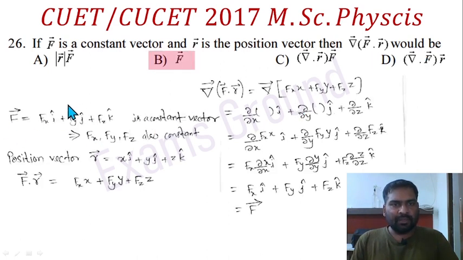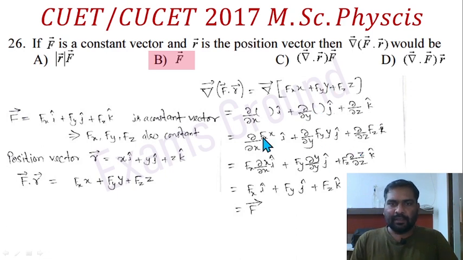Take f equal to some constant vector: fx i cap, fy j cap, fz k cap. Since it is a constant vector, fx, fy, fz are constant. Take the position vector, so f dot r is equal to this. Now take the gradient: i cap, j cap, k cap with derivatives del x, del y, del z acting on f dot r. For the derivative with respect to x, the other terms are constant, so they are 0, and only the fx term remains. Here also fy and fz are constant for this derivative, and there is no variable of y, so those are 0. The only surviving term is fy here.